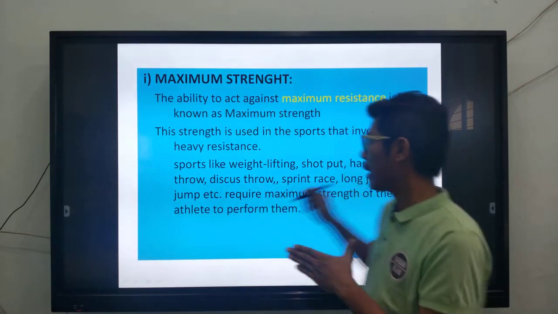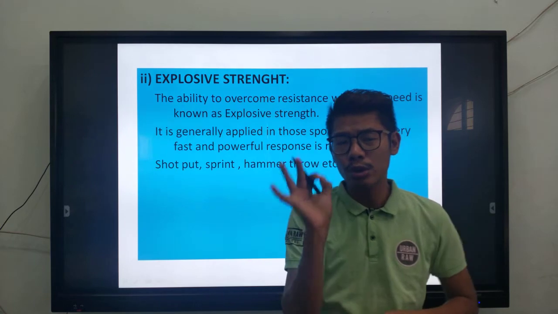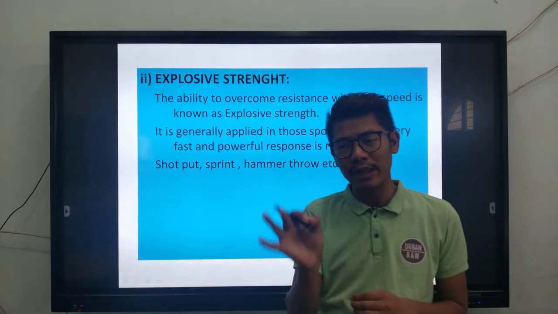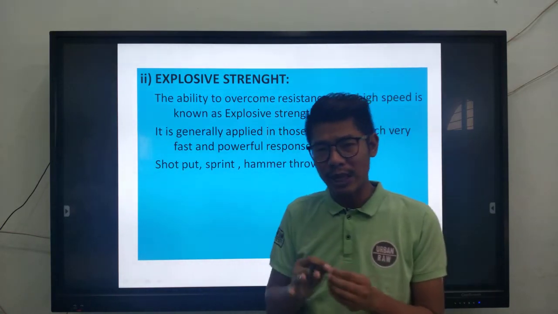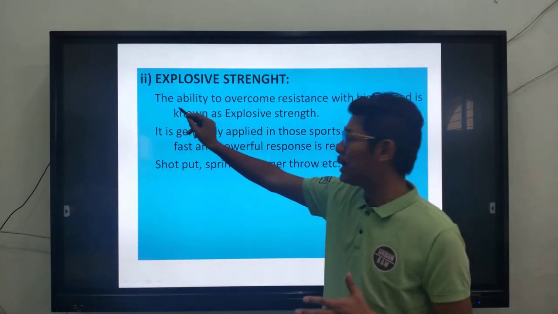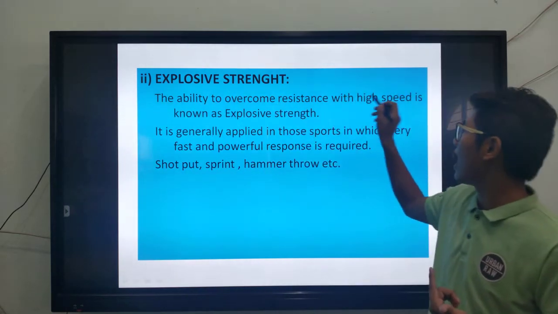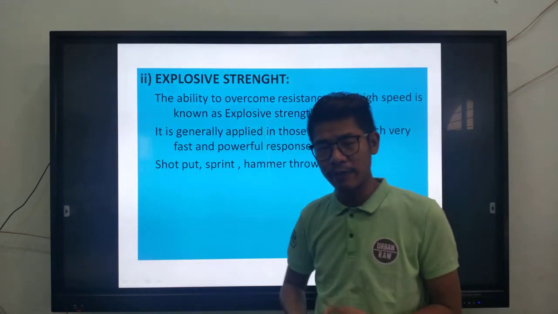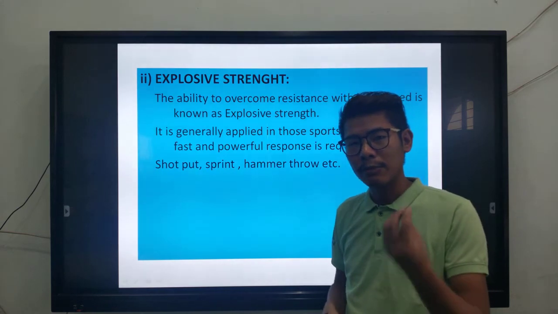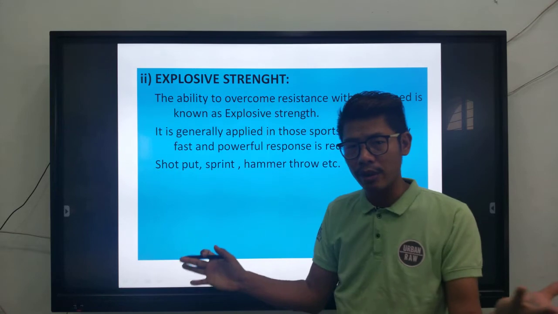But explosive strength is used for a short duration, just for a period of time, maybe 10 seconds, maybe 5 seconds. The ability under explosive strength is to overcome resistance with high speed. Remember, the explosion is just for one period of time, and once you use that, it's gone.